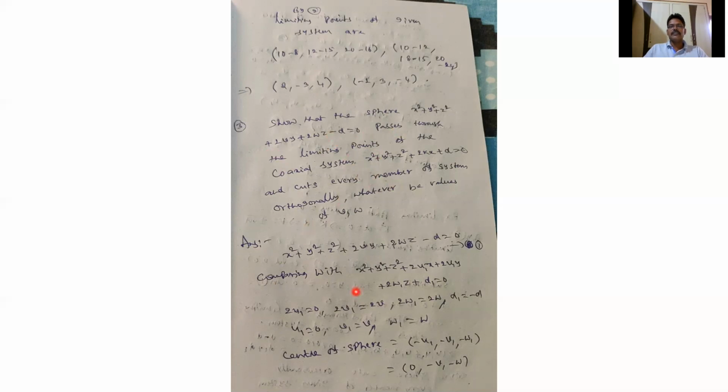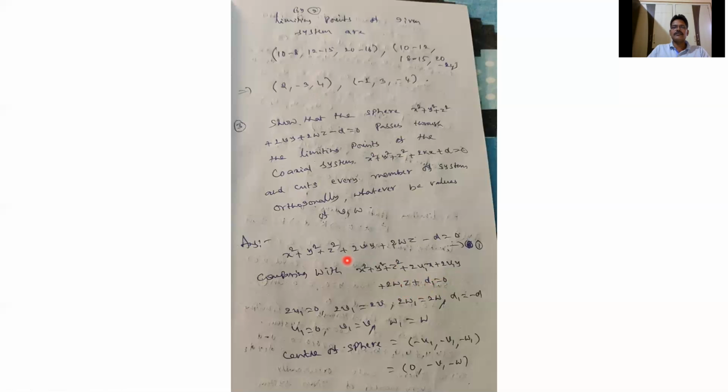Now compare with the general equation, x square plus y square plus z square plus 2u1x plus 2v1y plus 2w1z plus d1 equals 0.